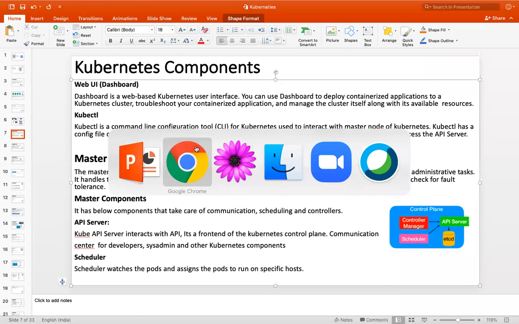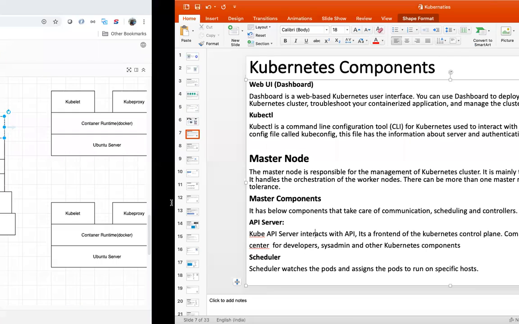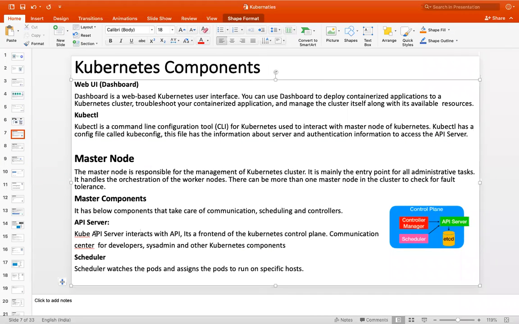So whatever commands we execute, the first request goes to the API server. Whatever kubectl commands you execute, the request goes to the API server. The API server will process our commands, right? It will execute some programs. The Kubernetes API server is the entry point for the Kubernetes cluster. It will interact with the API.